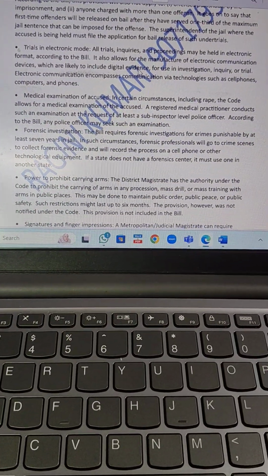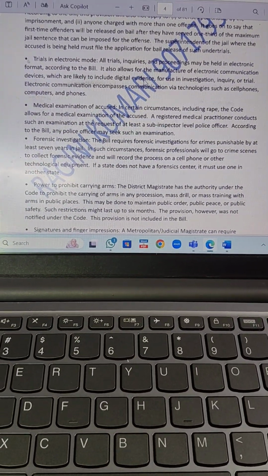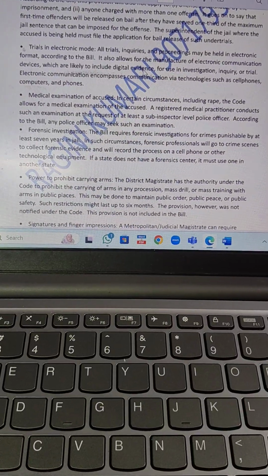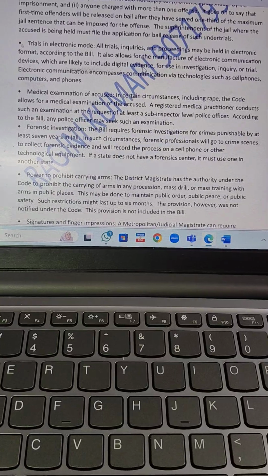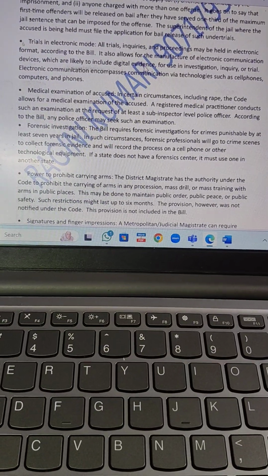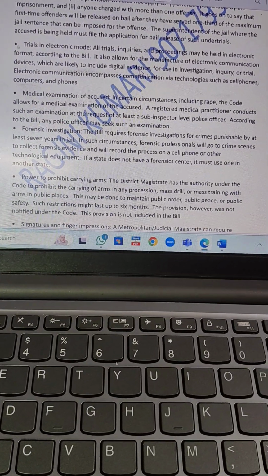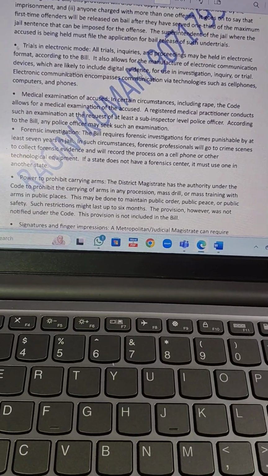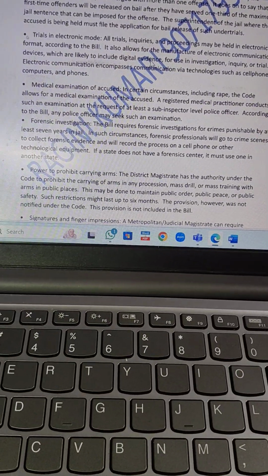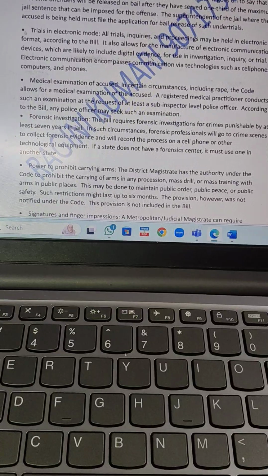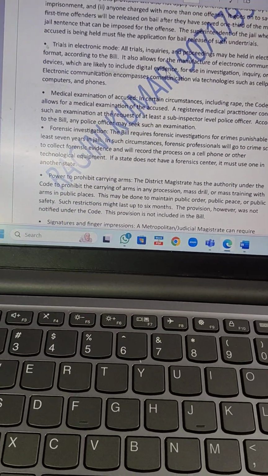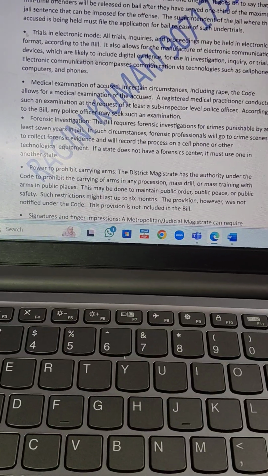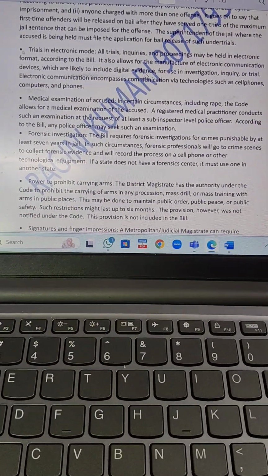A registered medical practitioner conducts such examination at the request of at least a sub-inspector level police officer. According to the bill, any police officer may seek such examination. This is done to understand the matter, why he committed that offense. For that very reason the medical examination is conducted.